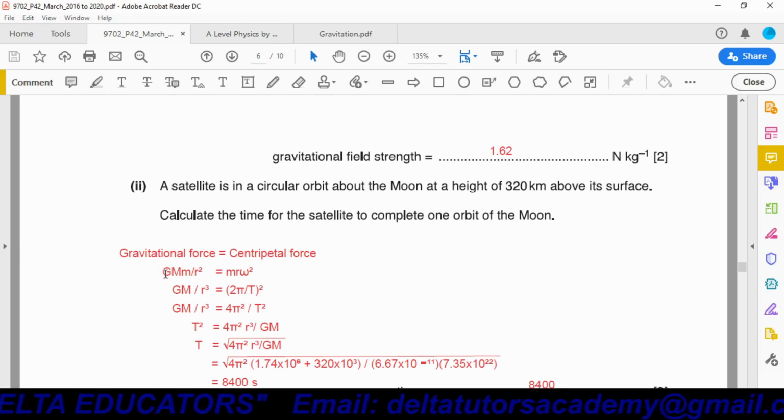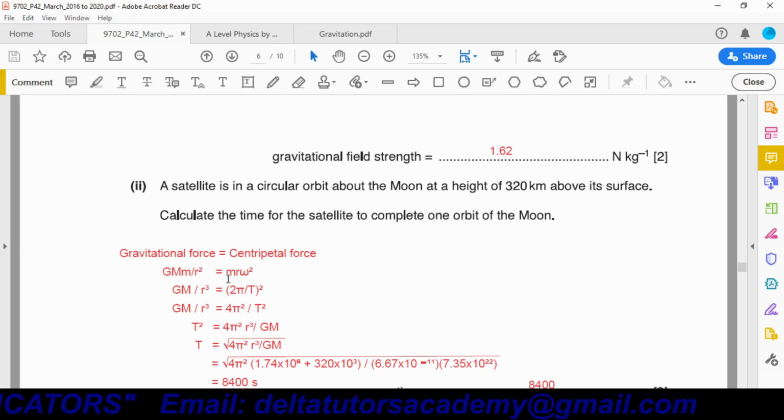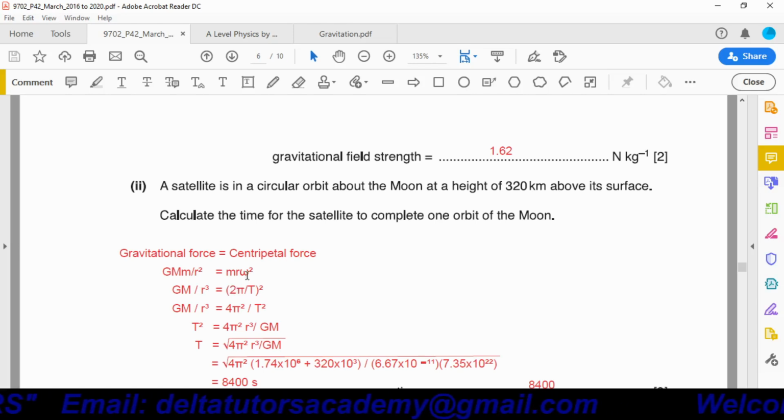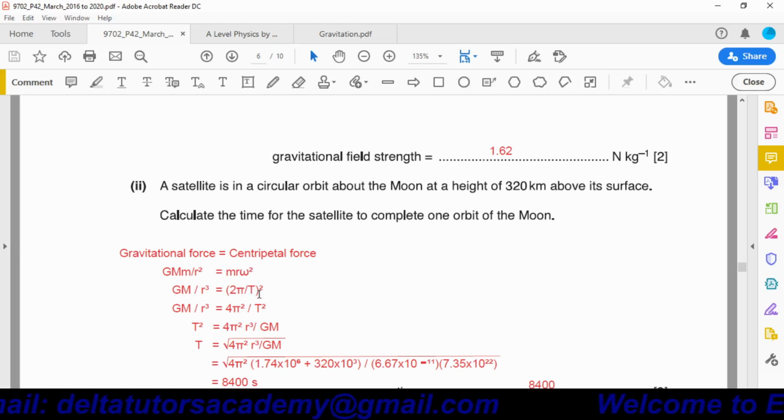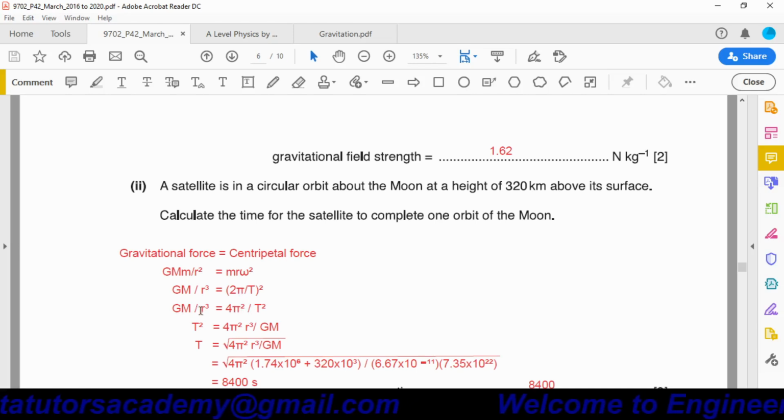Okay, this is a gravitational force, this is centripetal force, this small m is cancelled out, this r is taken on the other side. When we take r from here to that side, it will become r cube, and on this side only omega square is remaining. Omega is equal to 2 pi over t, that's why we have written 2 pi over t whole square, and by taking square of this value we will get 4 pi square over t square. So we have Gm over r cube is equal to 4 pi square over t square.